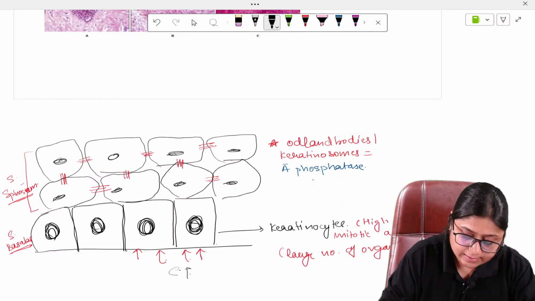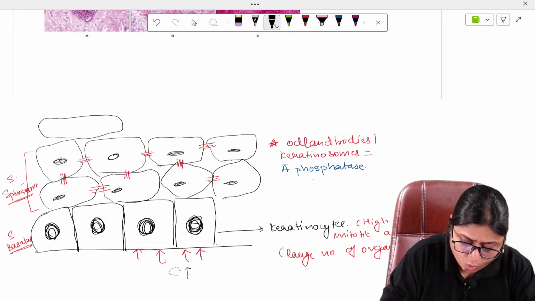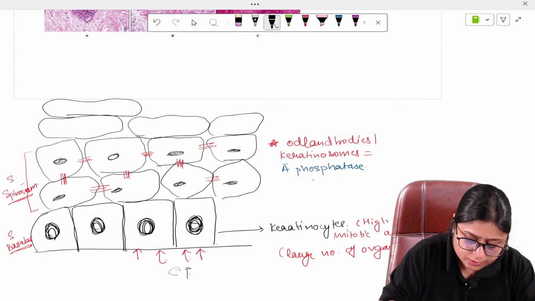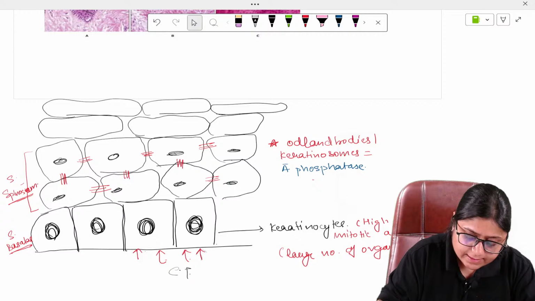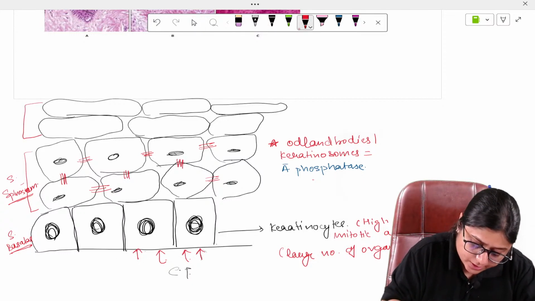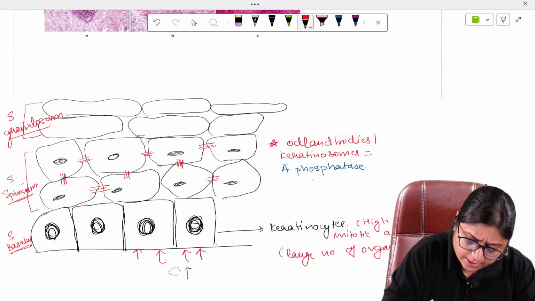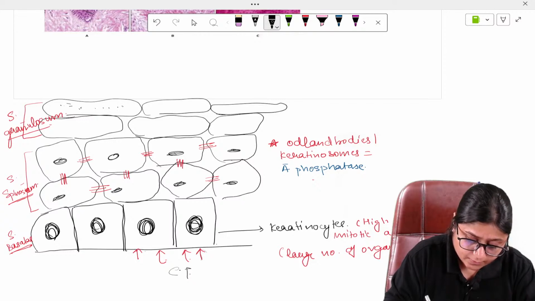So the next layer is more oval in shape, and here the destruction of the cells and the cell organelles starts. So the next layer is called stratum granulosum. It has a large amount of granules present. These granules are called keratohyalin granules.